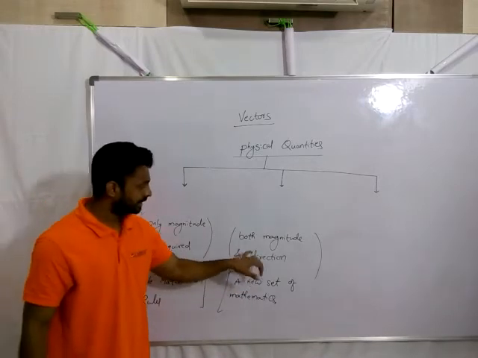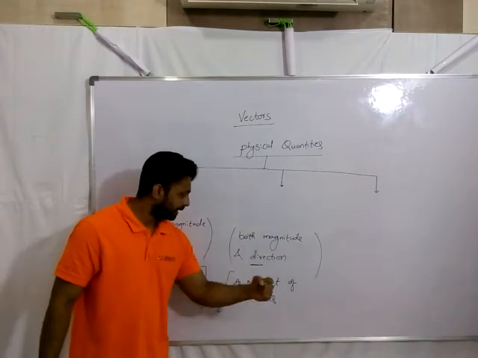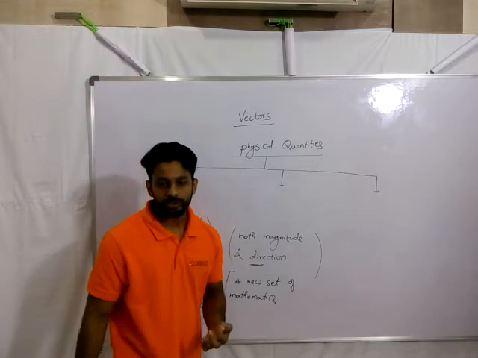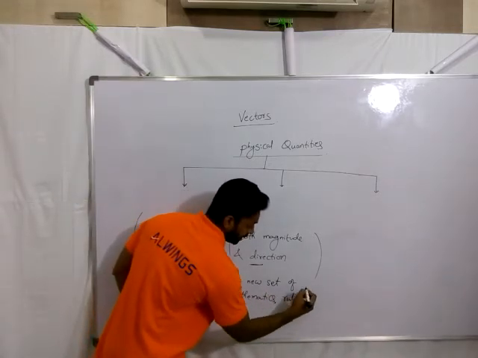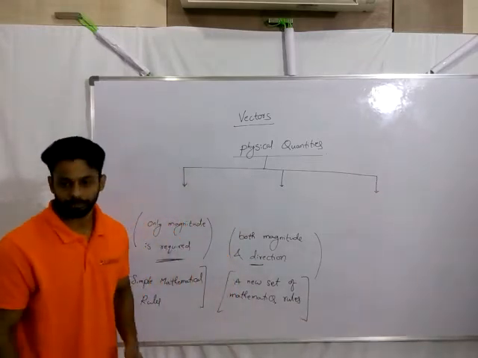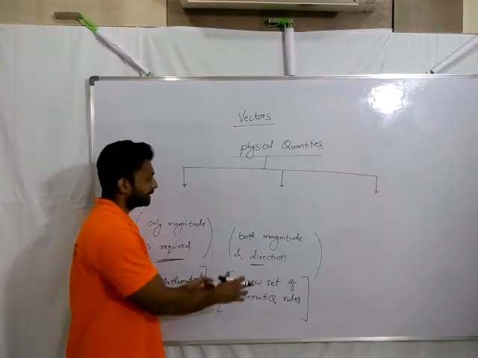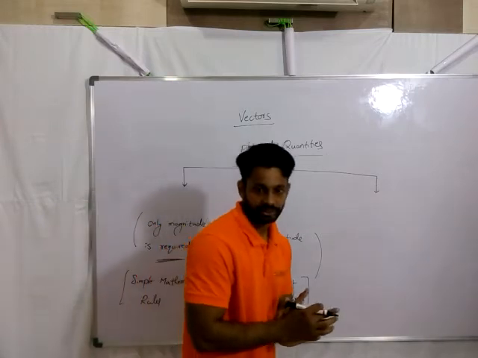So basically, coming to the second category, a new set of mathematical rules are followed whenever you're adding, subtracting or multiplying. Okay, so that's the second category of the physical quantities.